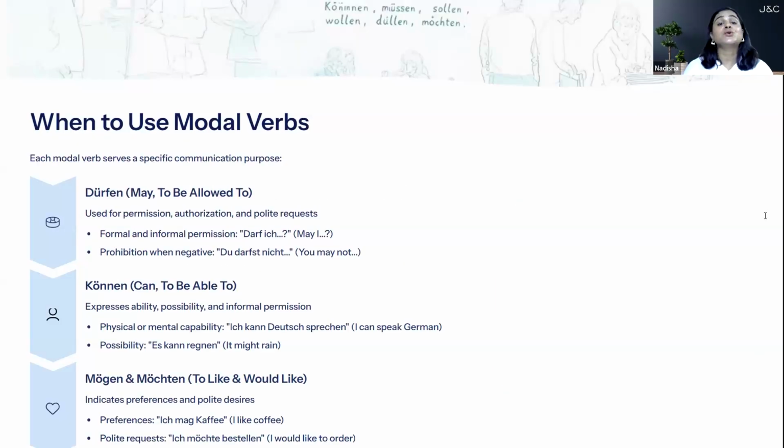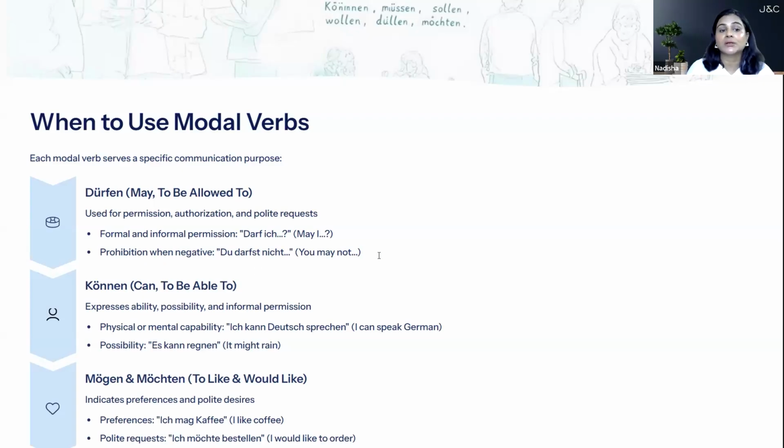Let us now learn when to use these modal verbs. After that, we'll learn the conjugations of modal verbs. The first one is dürfen. Dürfen means may or to be allowed to. Dürfen is used in case of permission, authorization, and polite requests. Let's see the example. Darf ich, it means may I. So whenever you're asking for formal or informal permission, you may ask this question. Darf ich, may I? Next is du darfst nicht, you may not. This is a prohibition when negative. Du darfst nicht, you may not.